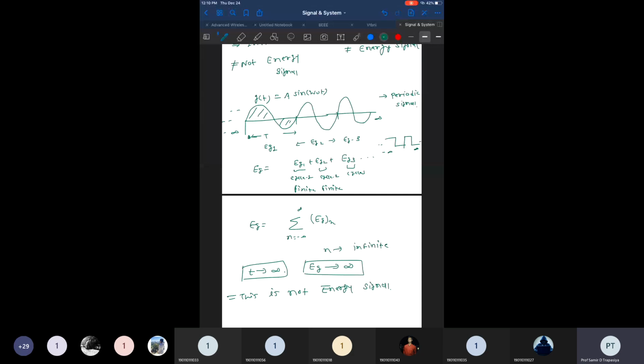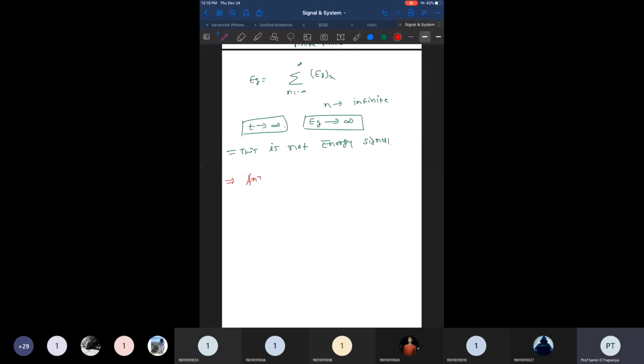So the main conclusion we can draw here is that any periodic signal is not an energy signal. Very important conclusion that we can derive here.